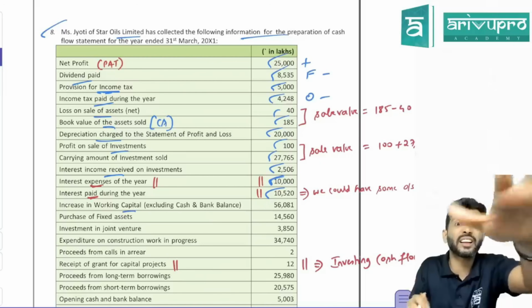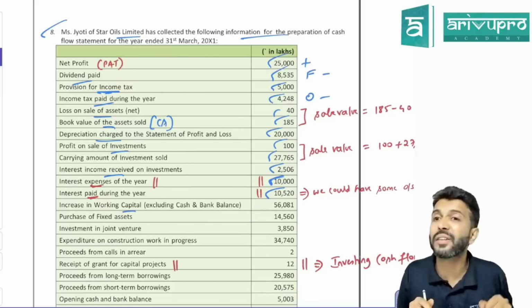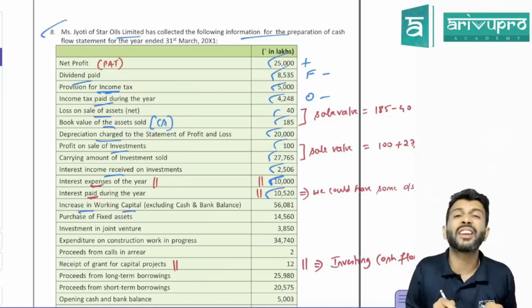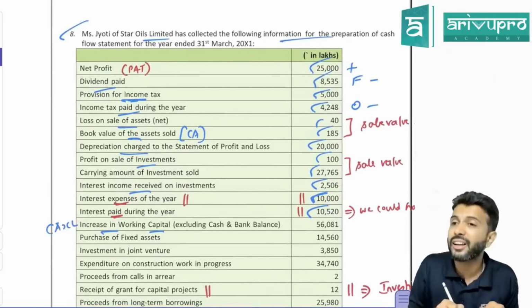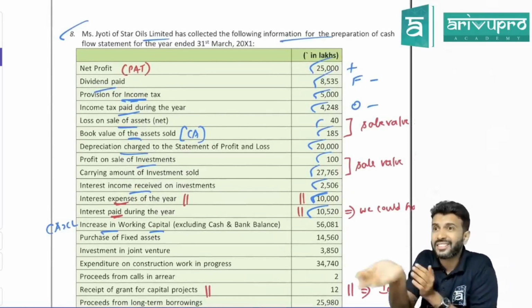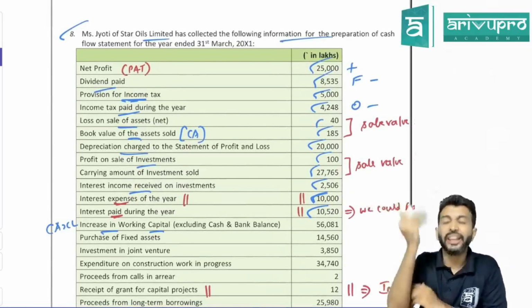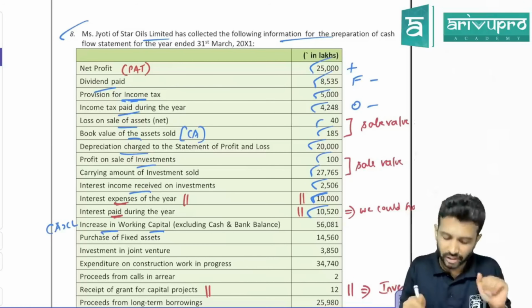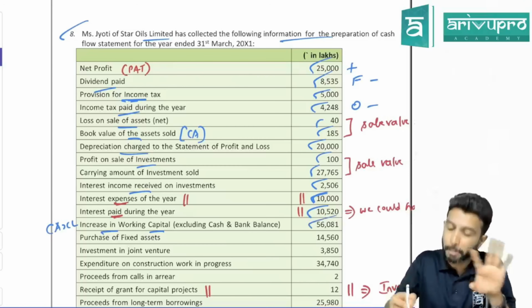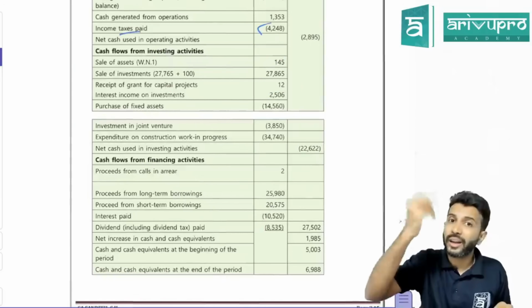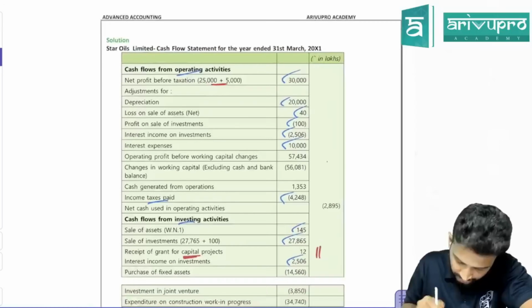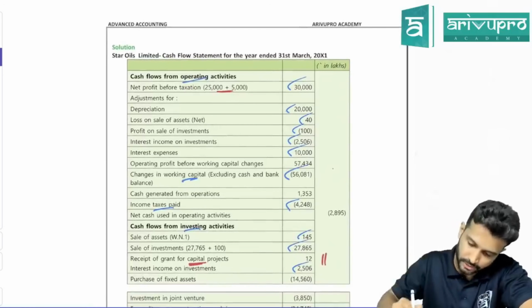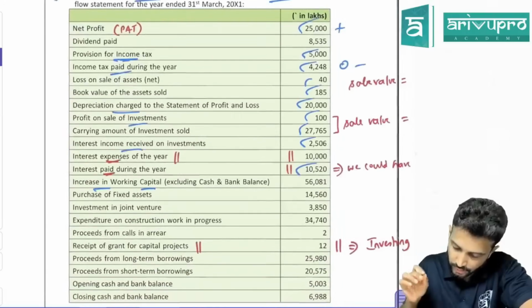Okay. Next is increase in working capital. I told you. They've not given current assets and current liability. Directly they've given increase in working capital. So increase in working capital means that is possible only when current asset is greater than current liability. So that means indirectly it is increase in current assets. Increase in current assets means what do you do? Minus. So increase in working capital also you should minus. Where? Under working capital changes under operating cash flow. Under operating cash flow have they deducted increase in working capital? Yes.